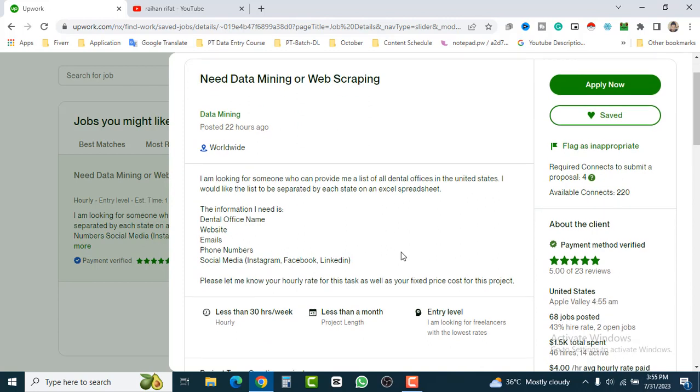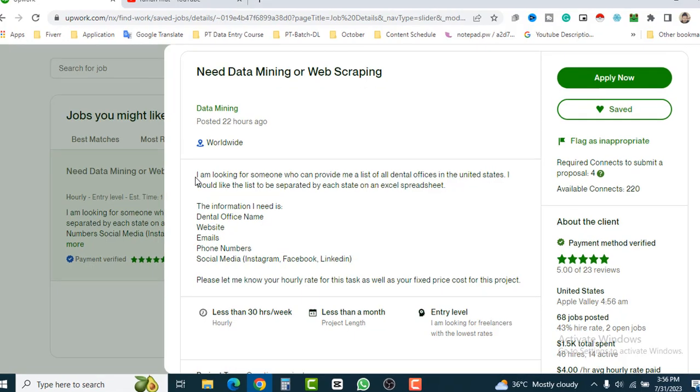Okay, so what is this job and what should I do? I will show you step by step, so you will learn this process and you can do this as much as you can. Before starting this project, you must understand the buyer's requirements, that means what the job is and what the buyer is looking for. Basically you must do this first. So let's read it out and try to understand the job.